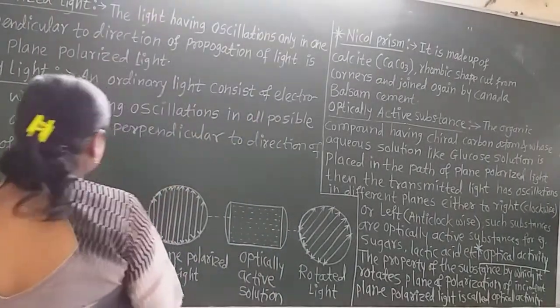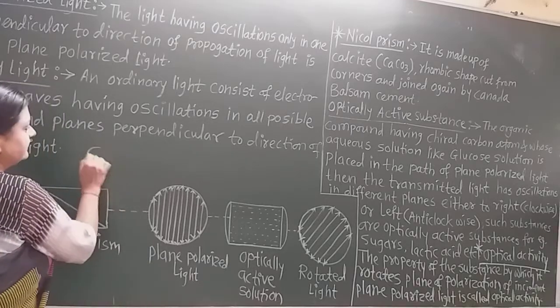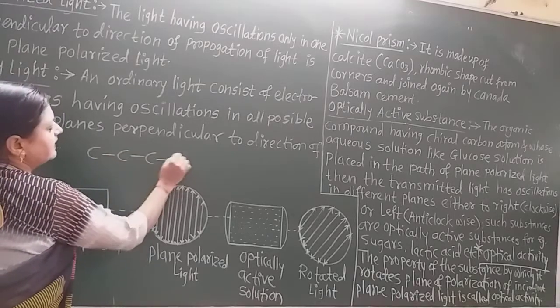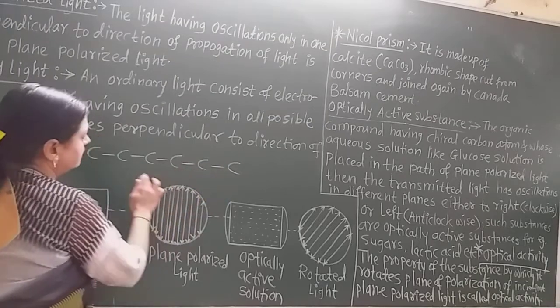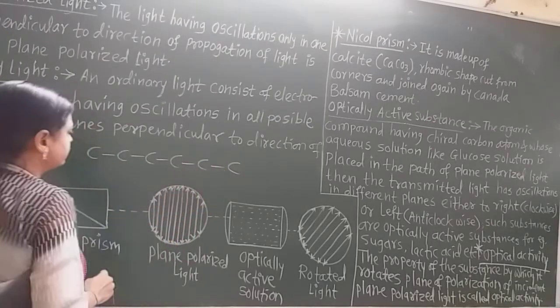Now what is the structure of glucose? Let us learn here. There are 6 carbon atoms in glucose, 1, 2, 3, 4, 5, 6.